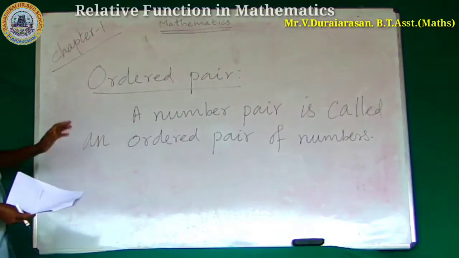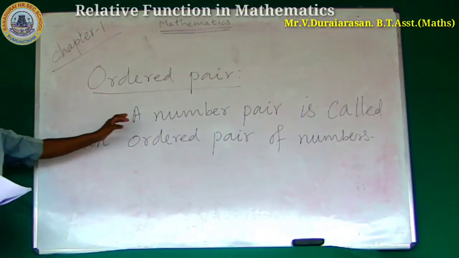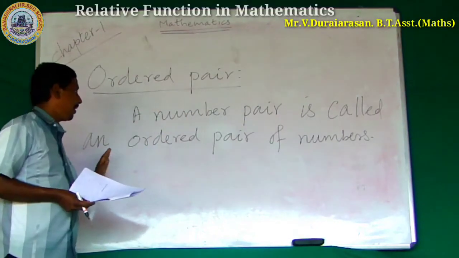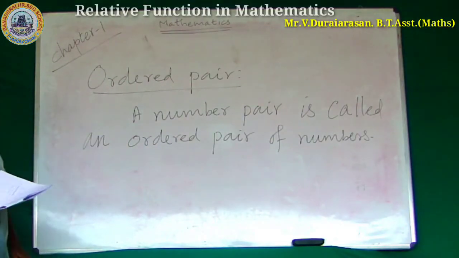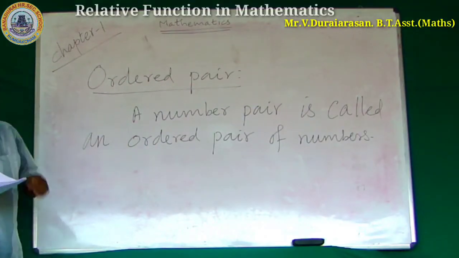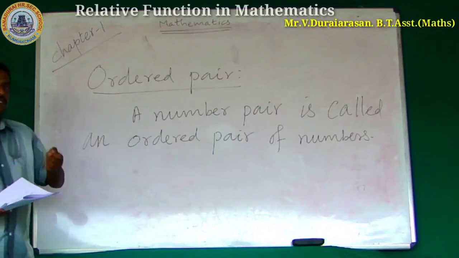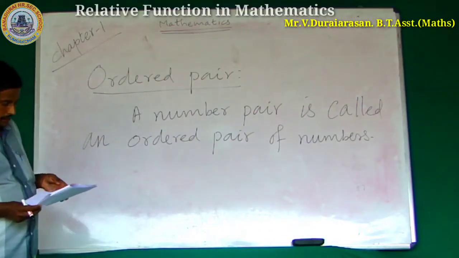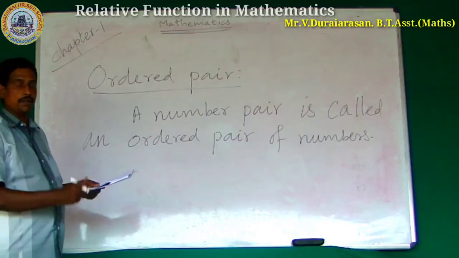What is the definition of ordered pair? A number pair is called an ordered pair of numbers. Give some example. For example,